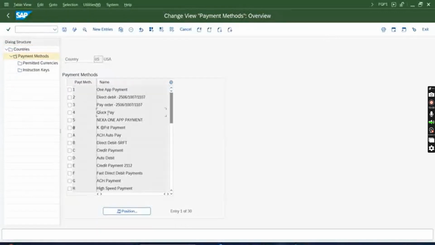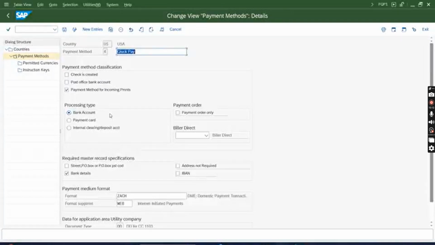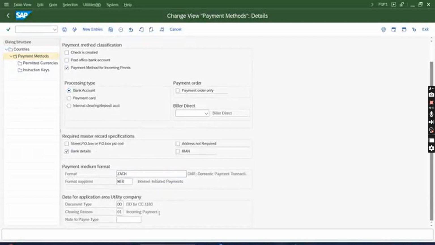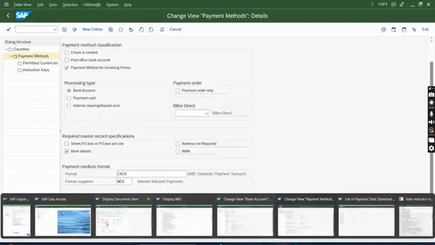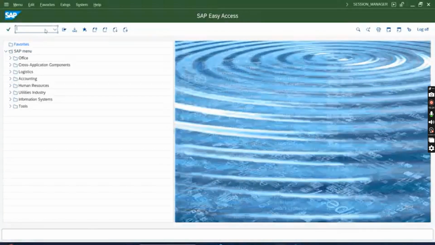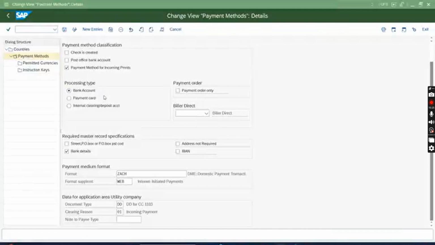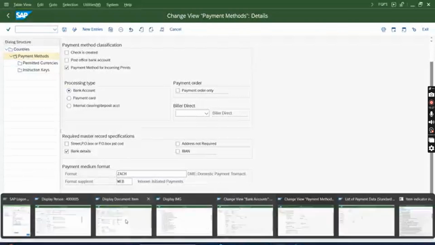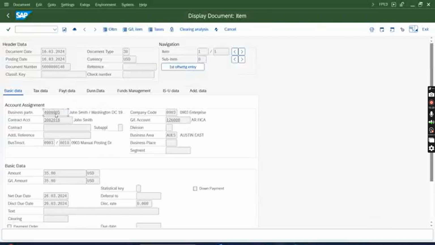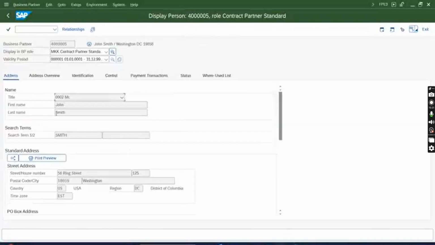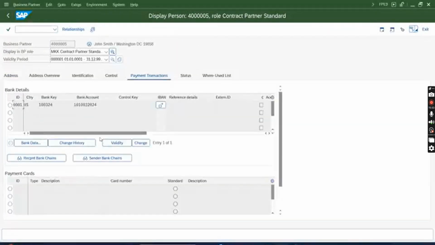FQP1, the first config, define payment method. Okay, bank details is necessary. I think BP bank details are gone, or what? I think BP bank details are there, because I created the bank details long back, not last week, when I created the BP. It is there.